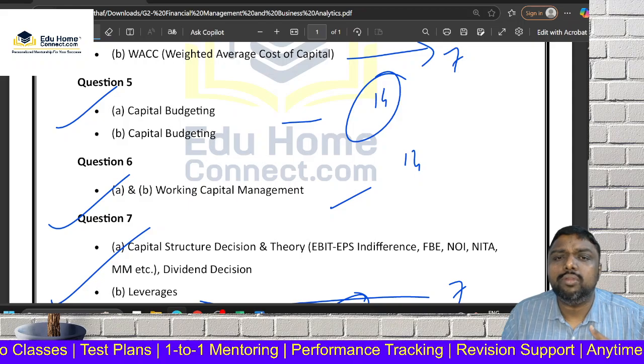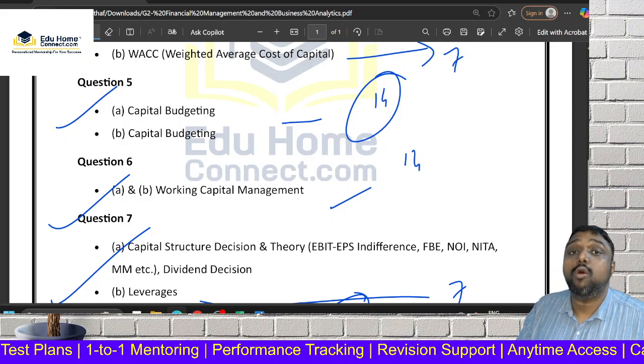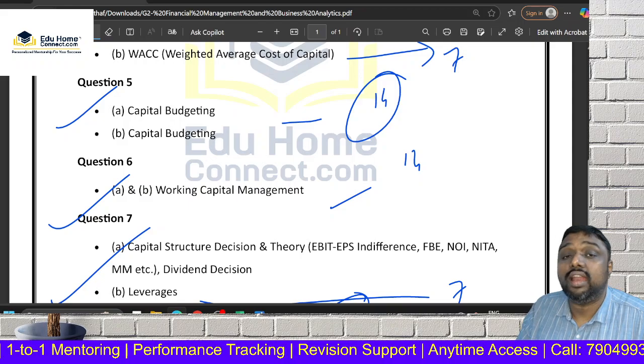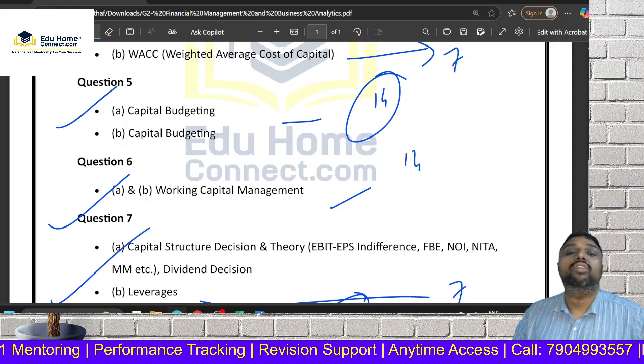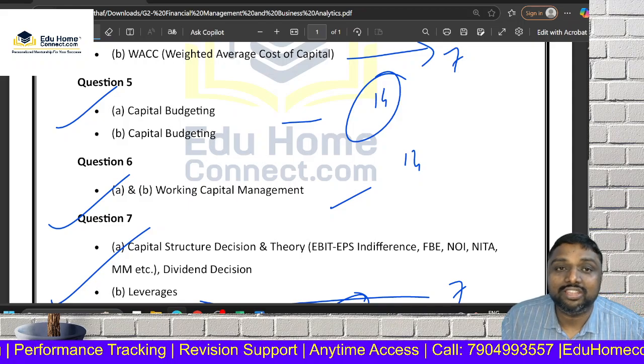That is why I am standing before you with the 3 letters, CMA, before my name. I can proudly say I completed with the state first rank and an all India rank. I am an all India rank holder. This is the confidence I have to tell you that you can pass, my dear friends, with ease.